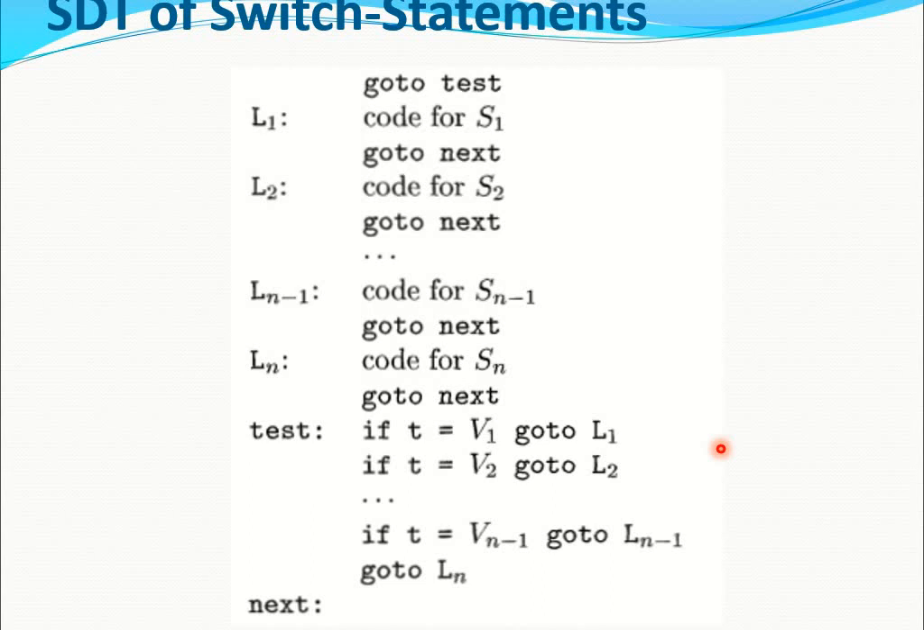For example, consider this switch case statement. This is the syntax-directed translation for the switch case statement. So here first of all we evaluate the selector expression, that is test. First we compute the value of that test expression. In case the test returns value 1, then go to label 1. In case the test returns value 2, then go to label 2. And so on. In case the test returns value n, then go to label n. In case the test doesn't return any one of the values, then go to the default statement.